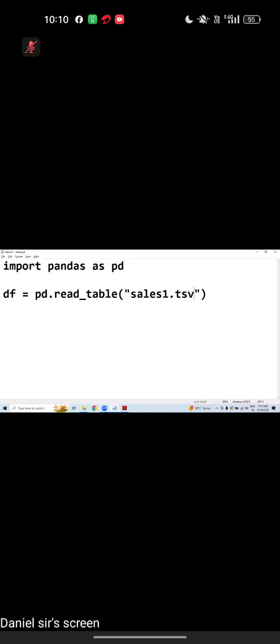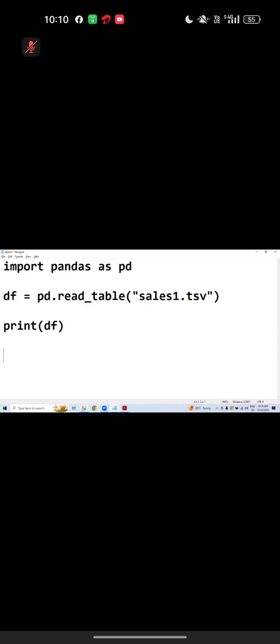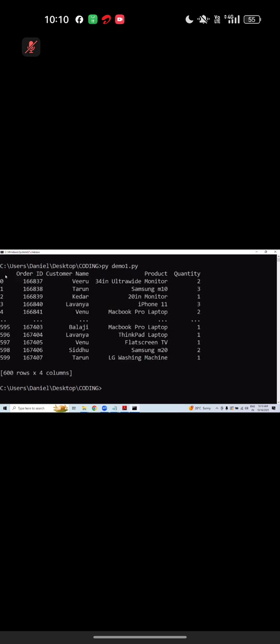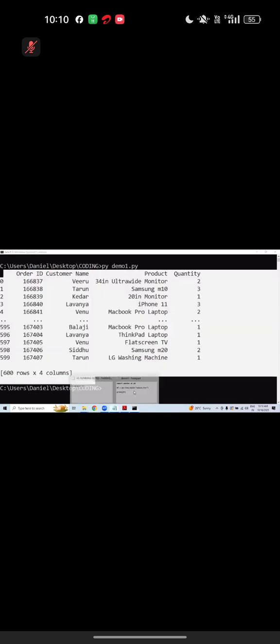Sales one dot TSV. Print of what exactly? df. While calling the function, the name should match. While loading the file, the file name should match. Otherwise, we get a file not found error.